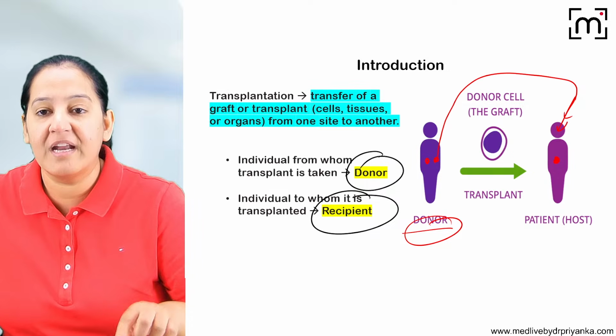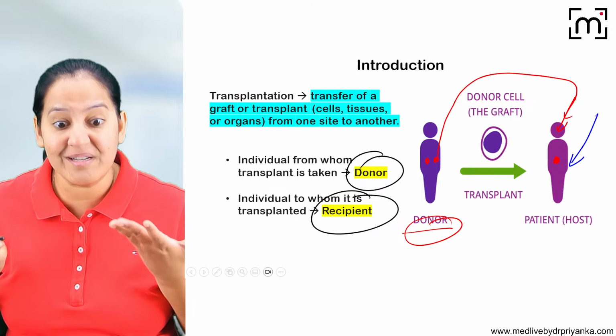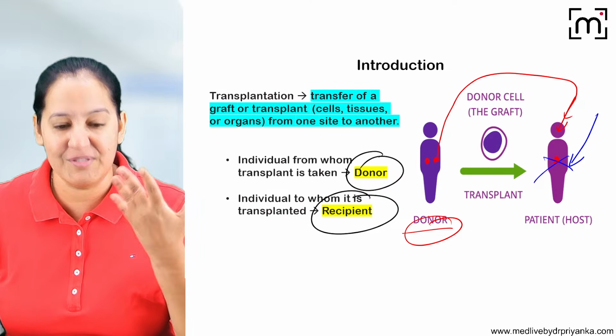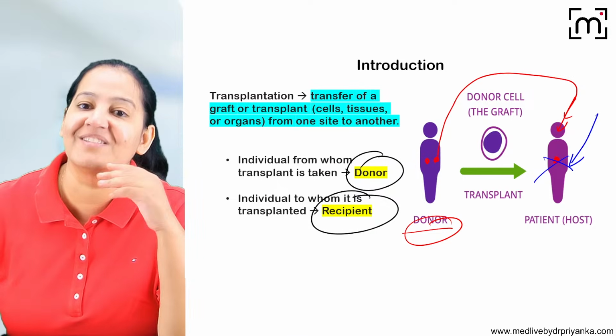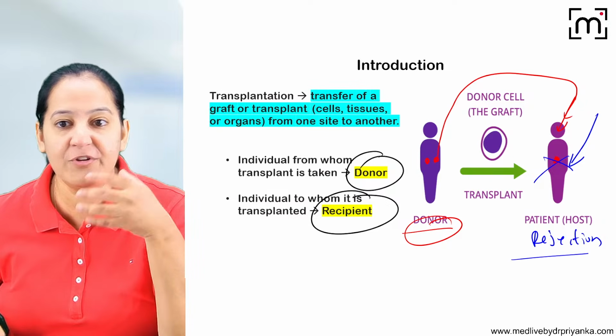But for the recipient, it is foreign. The recipient has an immune system, the army. In the army, we have two types of soldiers, B and T. Both will kill it because it is foreign. As soon as you implant it, it will be rejected. This is known as rejection, rejection by the body's own immunity. We do not want rejection.